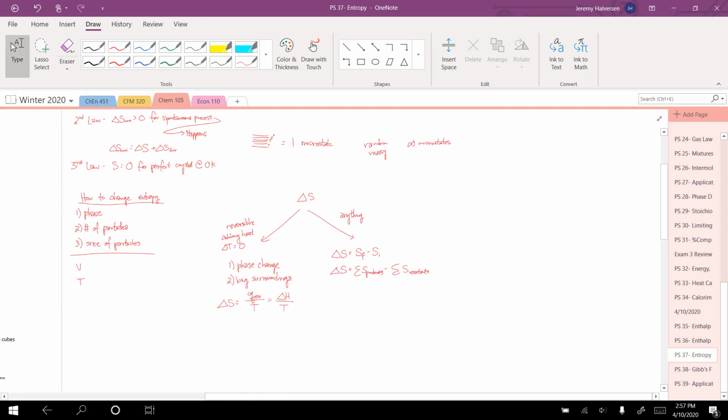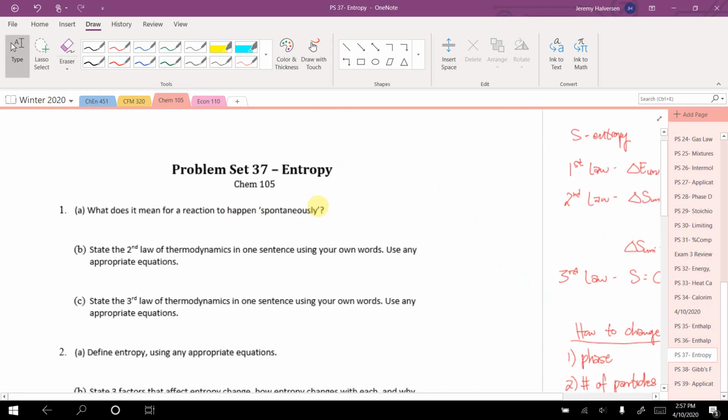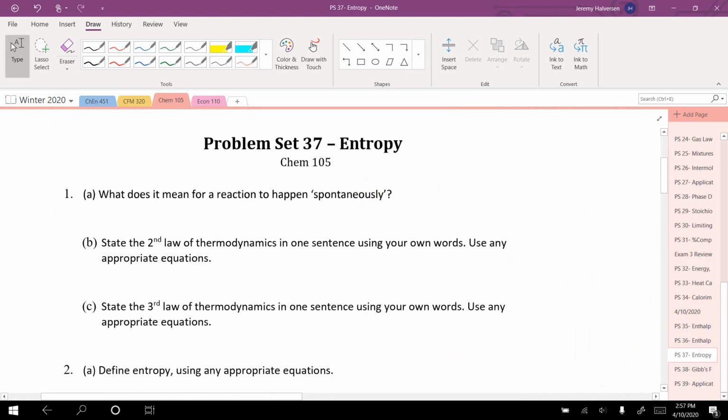Okay, so that's everything I believe you need to know for this problem set, so let's dive into it. What does it mean for a reaction to happen spontaneously? I'm just going to write that it happens. Now the textbook definition, which might be important to know, is that a spontaneous process is something that once started continues on its own, without having to add any more energy.